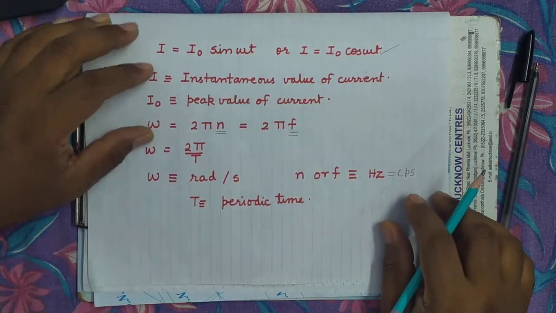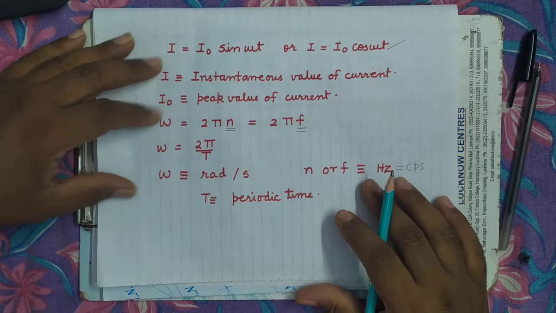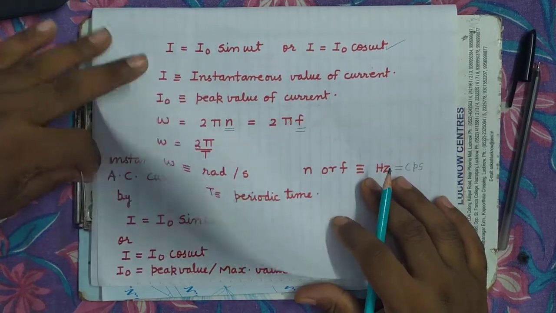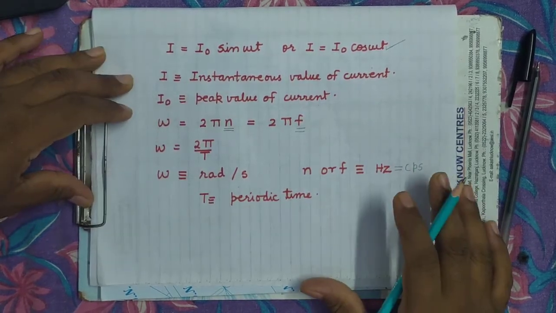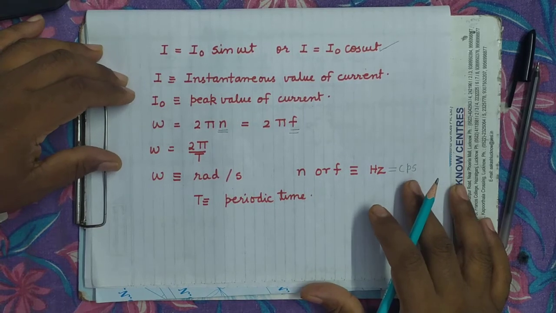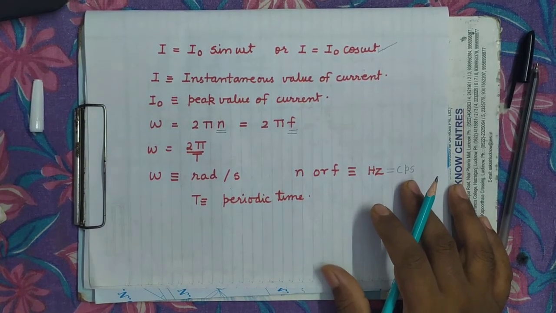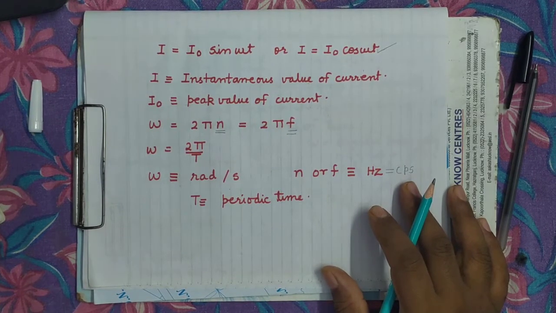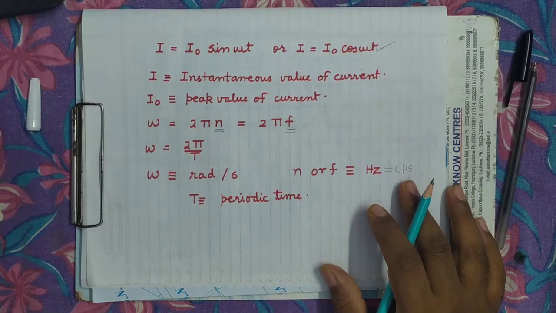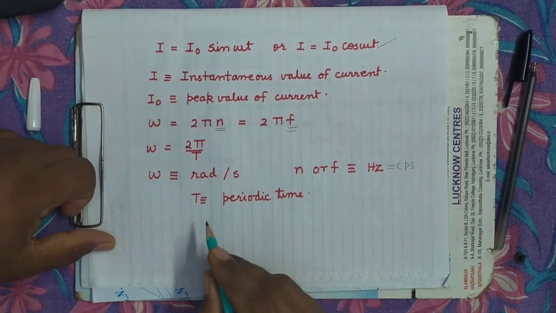Now see here, the AC which is supplied by the power supply company to our houses, because all the appliances which are working are mostly on alternating current. They work upon alternating current. Electric power companies are supplying AC to our houses. What is the frequency of that AC?